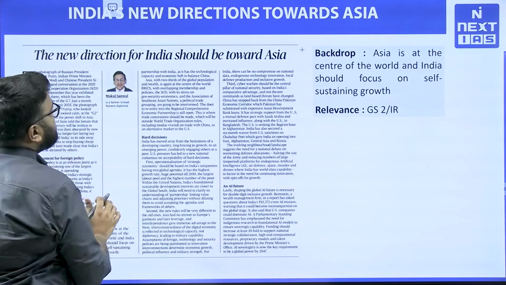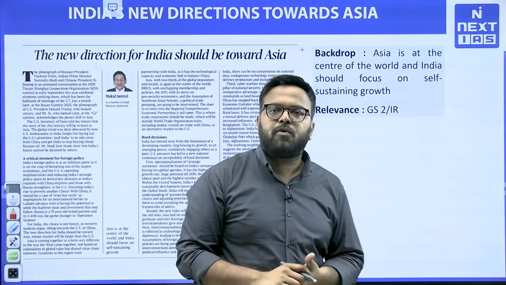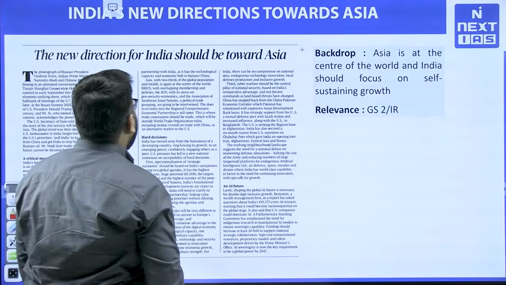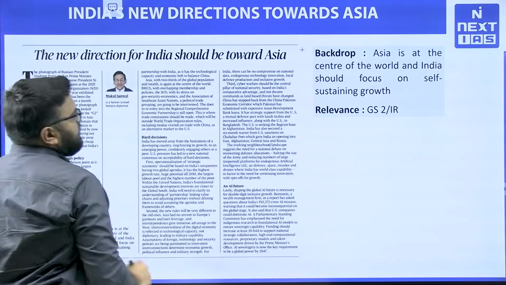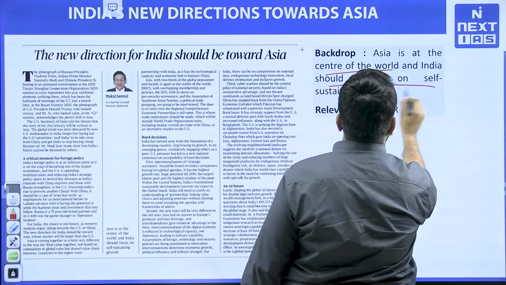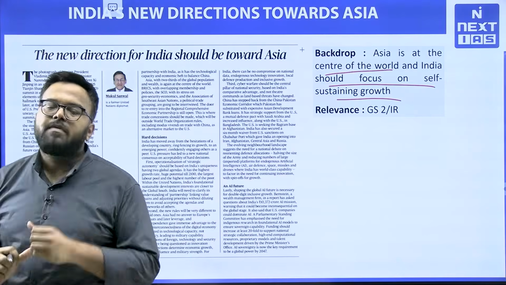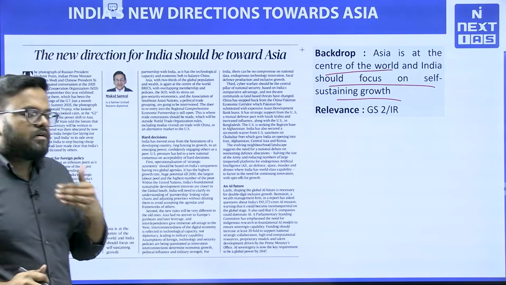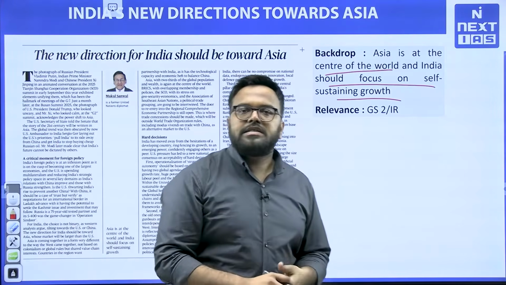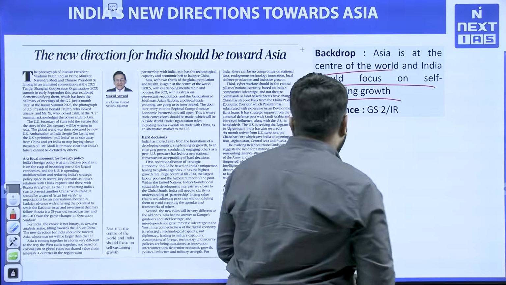Another important article is about India's new direction towards Asia. This particular article is important from the perspective of GS2 international relations. What the article argues is that Asia is at the center of the world and India should focus on self-sustaining growth. Until and unless we ourselves become the growth engine, we will not be able to drive the overall foreign policy direction of the larger Asian continent.